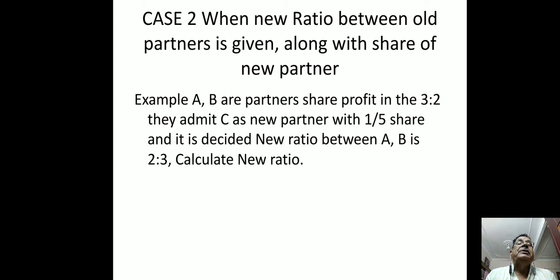They admit C as a new partner with 1/5 share, and it is decided that the new ratio between A and B is 2:3. Calculate the new ratio. Here the share of the new partner is given and the new ratio between partners A and B is also given. So in this case also we have to use the remaining profit method.